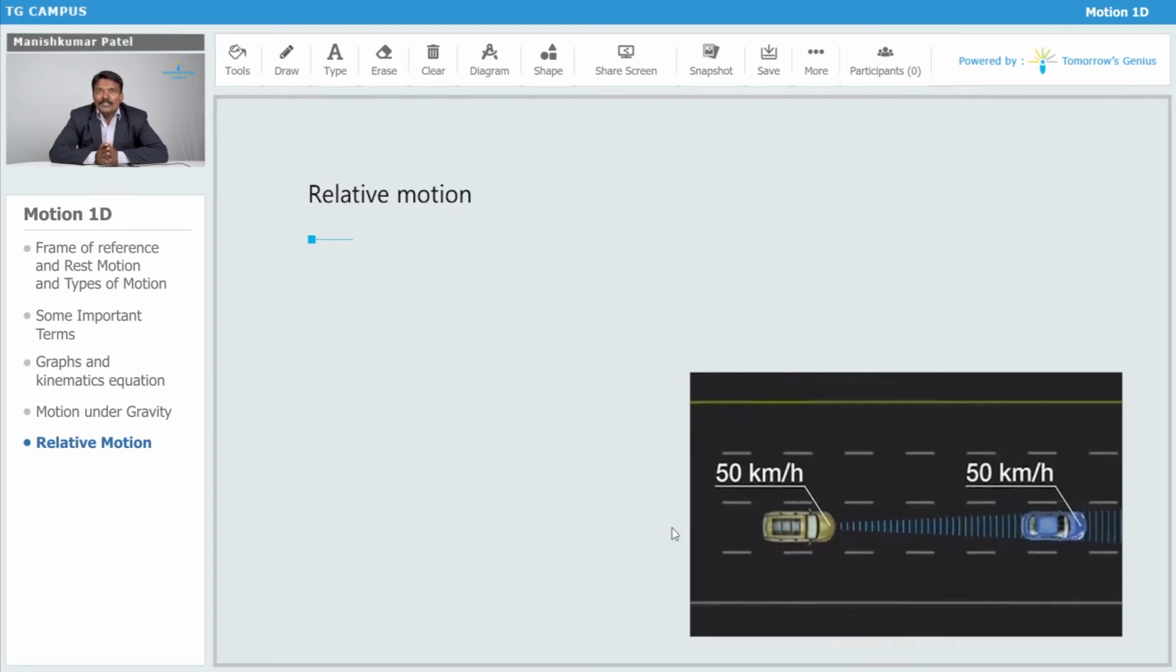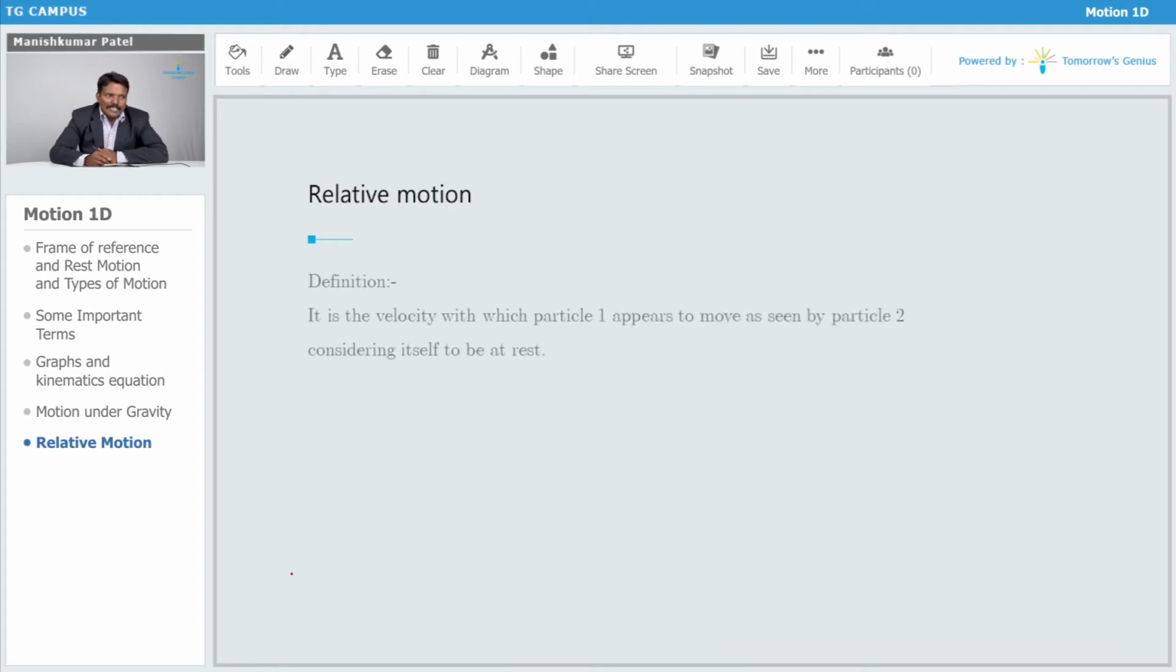So if you're standing on the earth's surface and observing various things, that all comes under relative motion, because you yourself are also moving, because the earth is moving. So all the motions here we are considering as relative motion. That is a very interesting thing. So how will things work? The definition we will say is: it is the velocity of particle 1 as it appears to move as seen by particle 2.